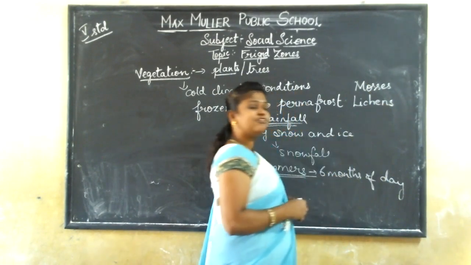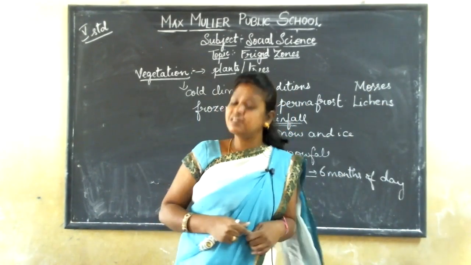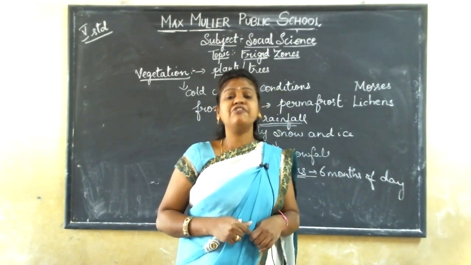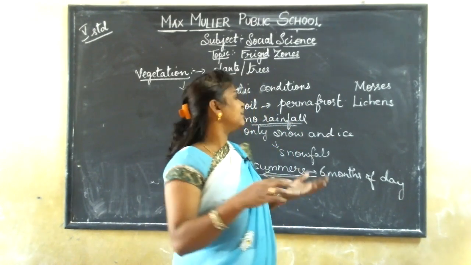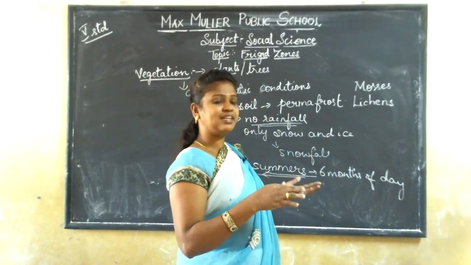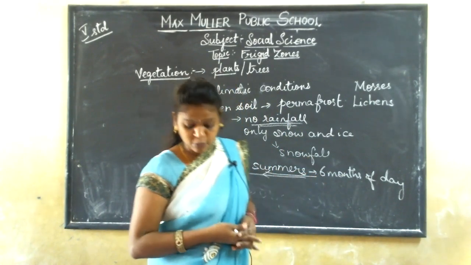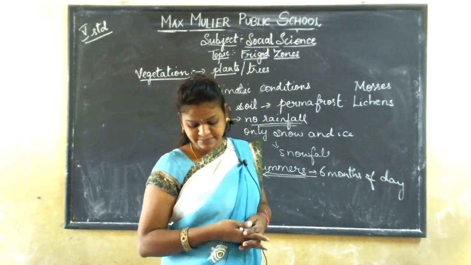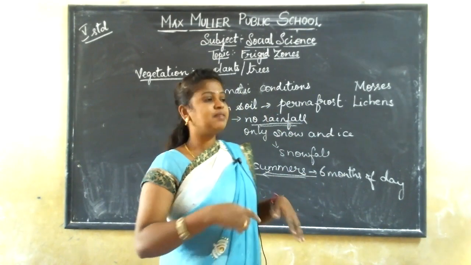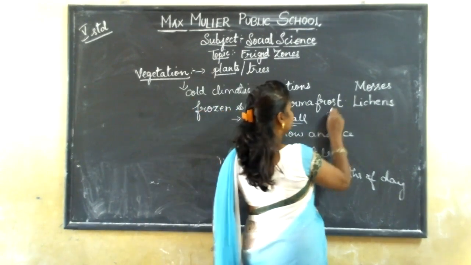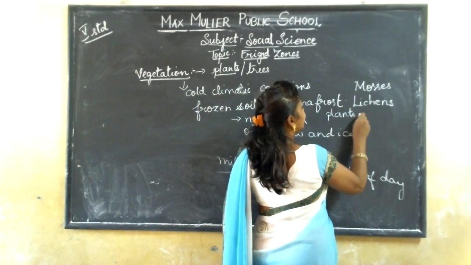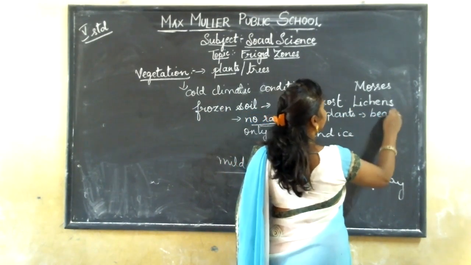These are some of the fungi; mosses and lichens are examples of fungi. So what are the plants growing over here? Mosses, lichens, and some of the plants which bear berries.